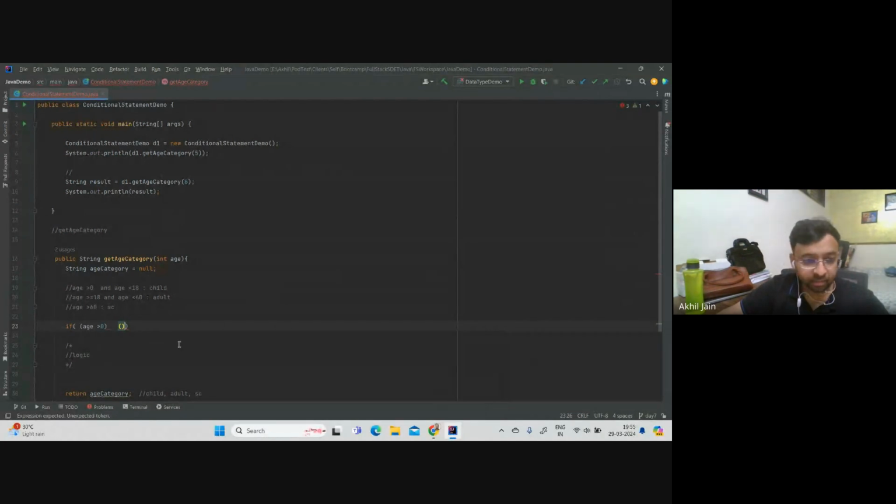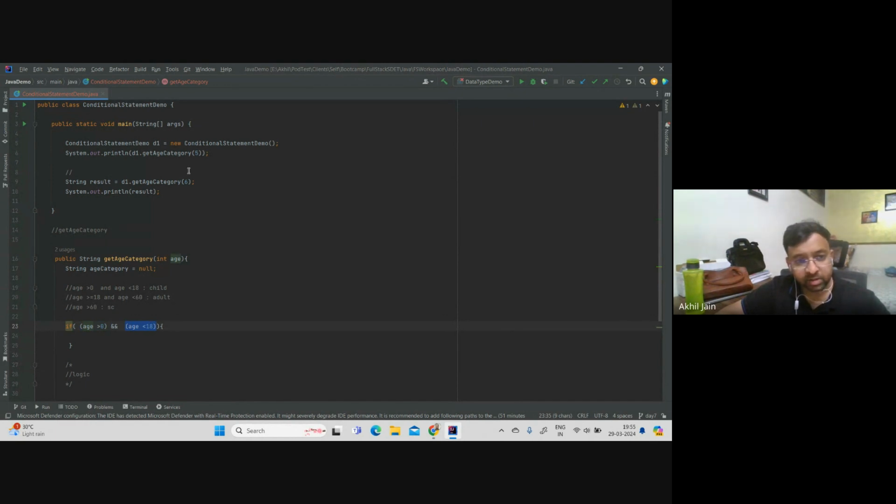And if age is less than 18, then we want to run something. So I will write a logic here, right? But now we have two conditions, so we need to provide something here. Like what is it, an AND operation or an OR operation? So in my case, it's an AND operation. So this is condition 1, which I am checking, and this is condition 2.